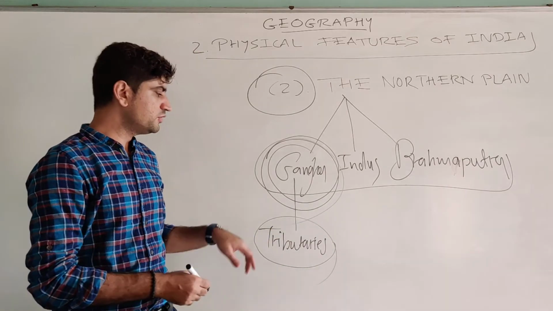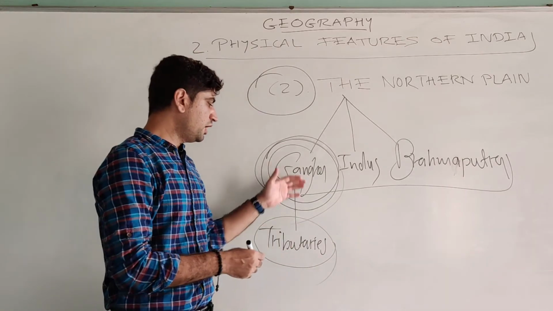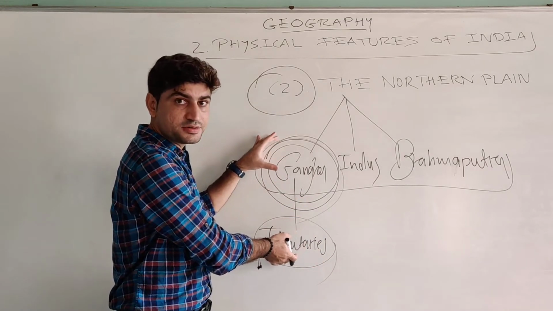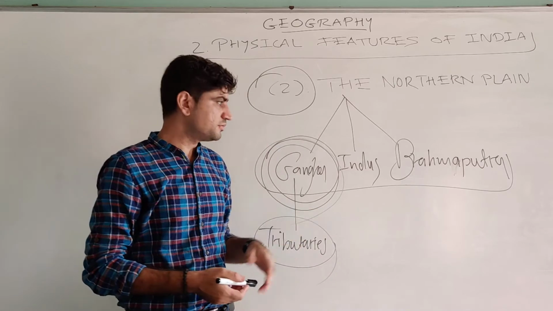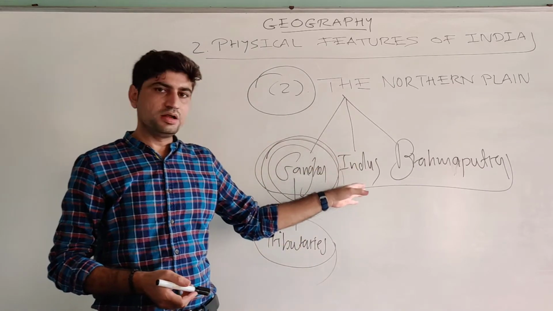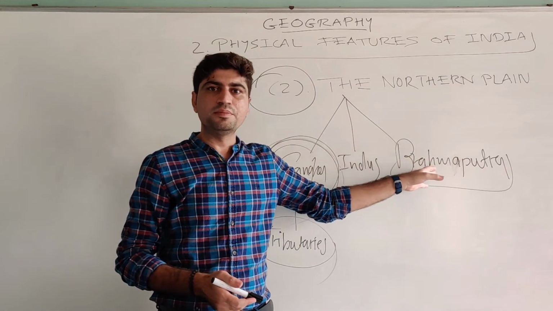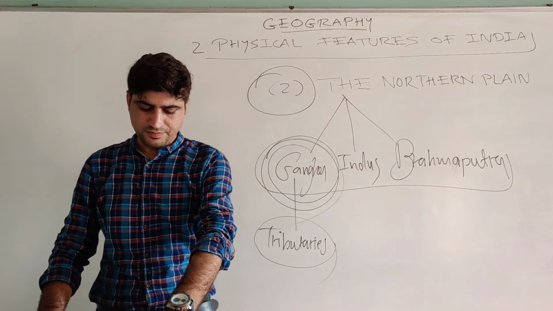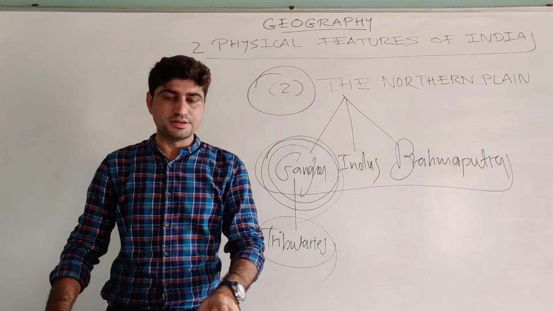So Ganga has many tributaries. So Ganga and its tributaries combined are called a river system. Similarly, the Indus river system and the Brahmaputra river system.